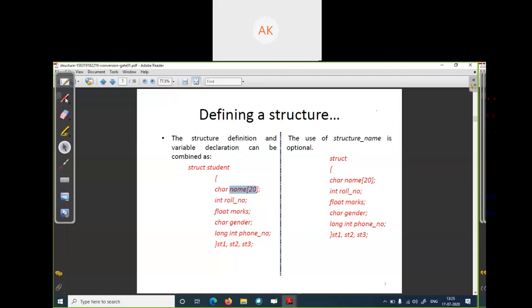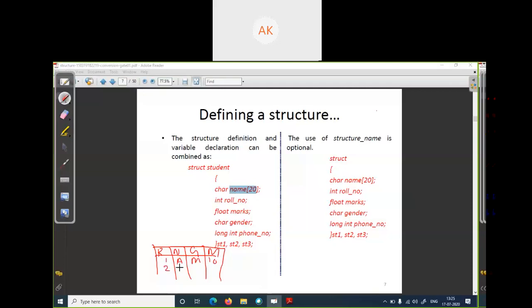Suppose this is your table. This is your roll number, this is the name of the student, here the grade of the student, and this is the mobile number. When you assign the values, you will write roll number 1, name A, gender M, mobile number 10, anything.